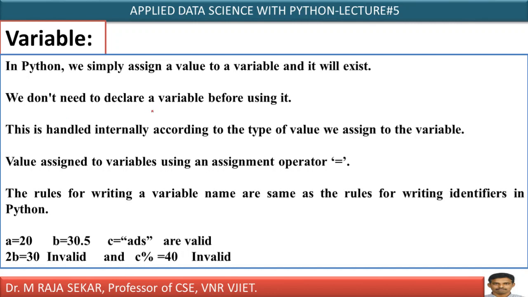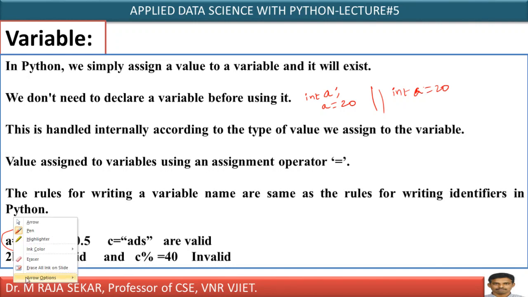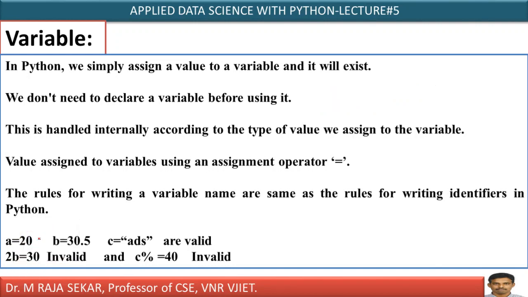We don't need to declare a variable before using it. Yes, you need not declare the data type, like int a. For example, in the case of C language, you must declare int a equal to 20. But in the case of Python, you need not declare a variable. Just if you keep a value, the type is handled internally according to the type of value we assign to the variable.